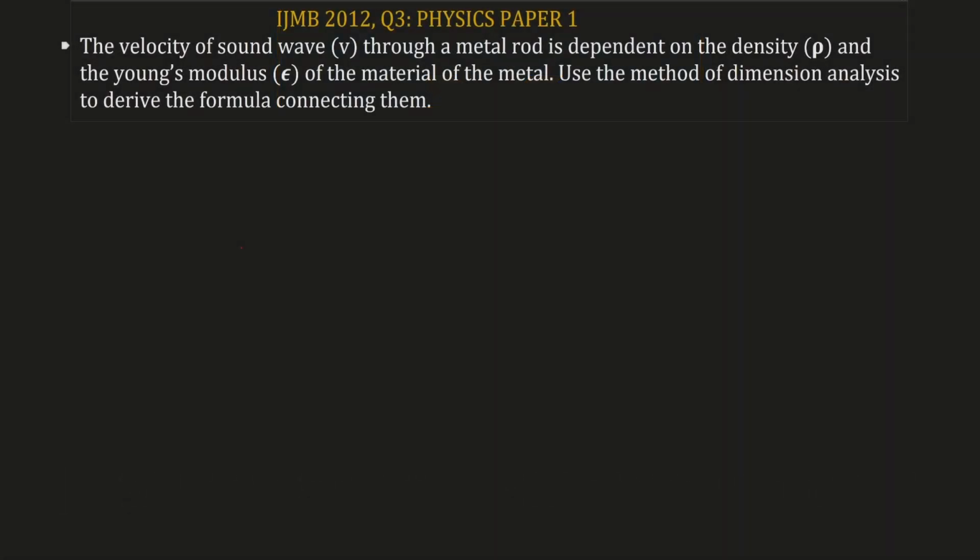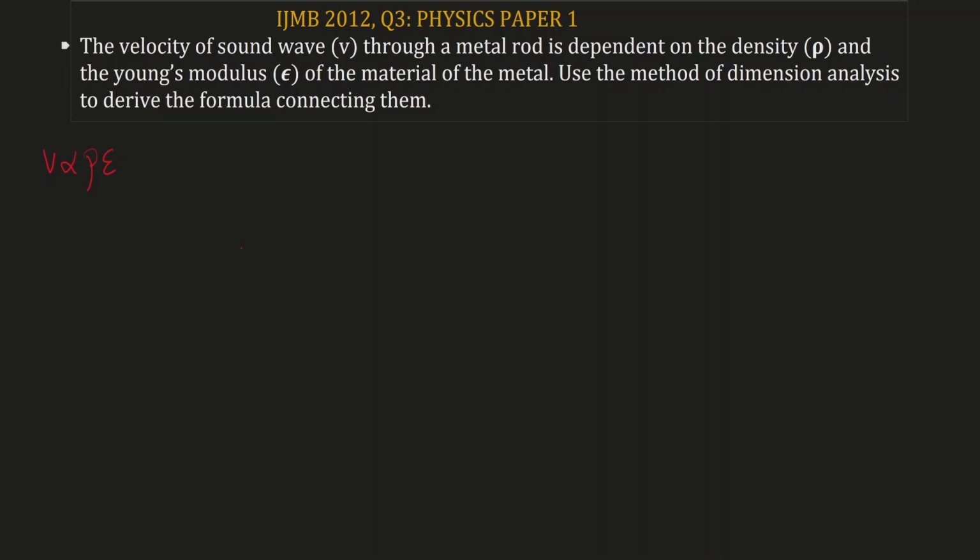We have an A-level question that says, the velocity of sound wave through a metal rod is dependent on the density and the Young's modulus of the material. So let's go ahead and represent that with an equation. Velocity depends on the density and Young's modulus. The extent to which the velocity depends on these two parameters is not given.